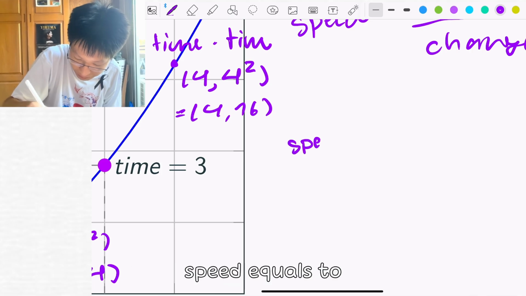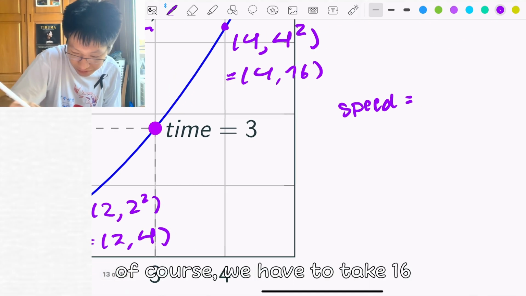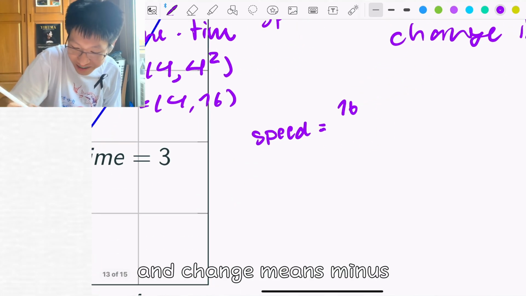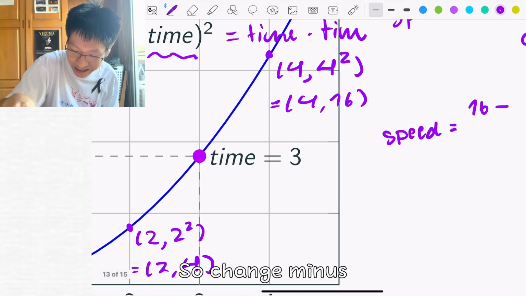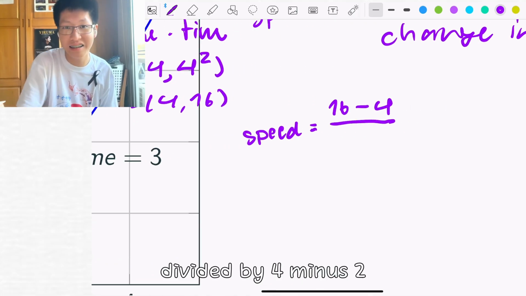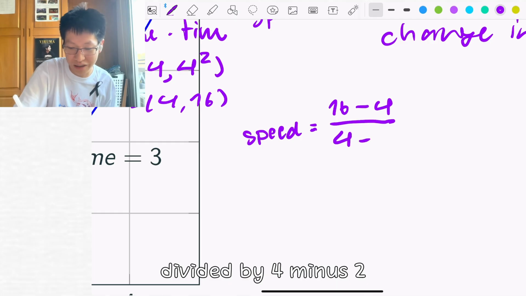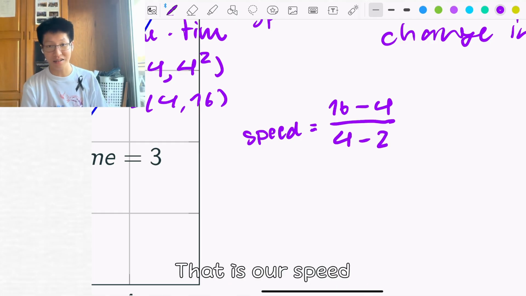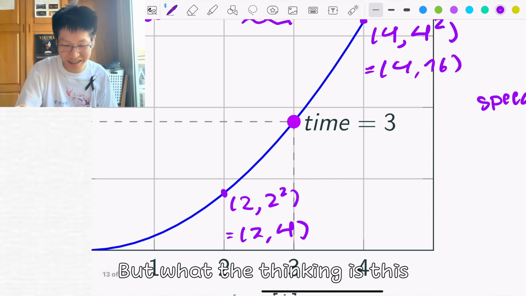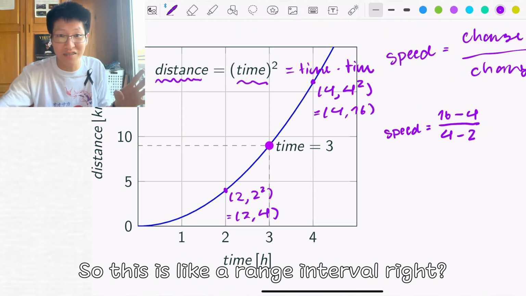So we can determine the speed of this interval. Speed equals the change in y, which is 16 minus 4, divided by 4 minus 2. That is the speed over this interval. But what's the technique? This is a range interval, right?